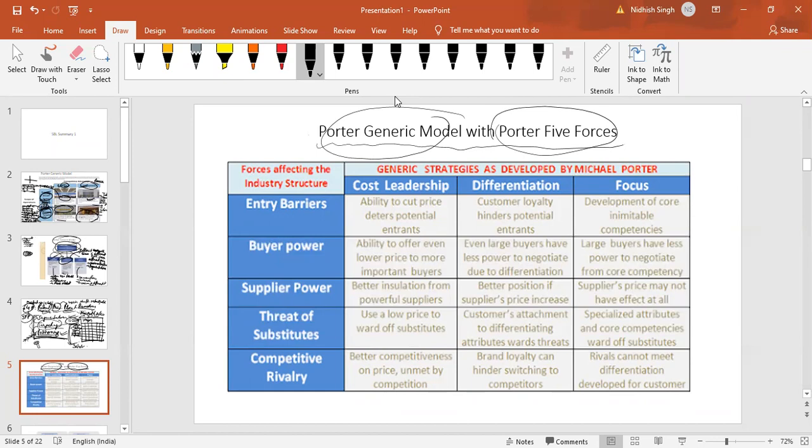If an organization is pursuing cost leadership, what could be the implication for the 5 forces? What kind of barrier to entry can be created by an organization which is focusing on cost leadership?